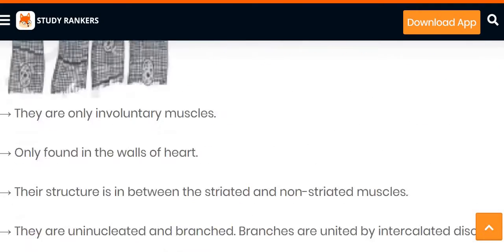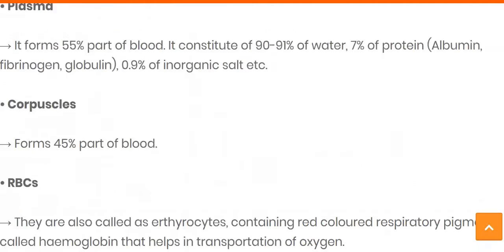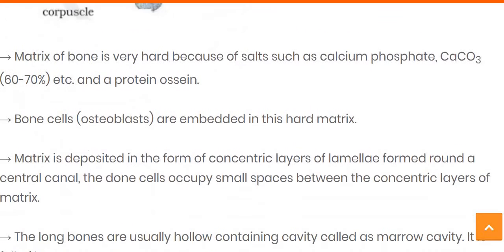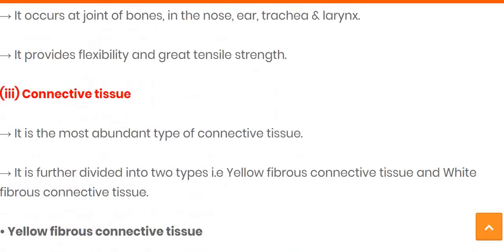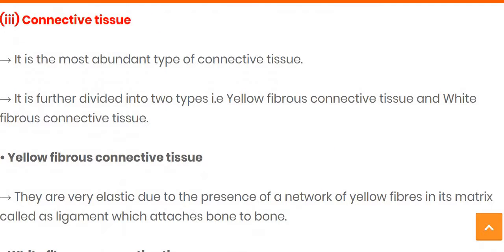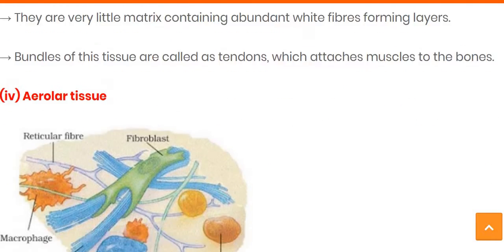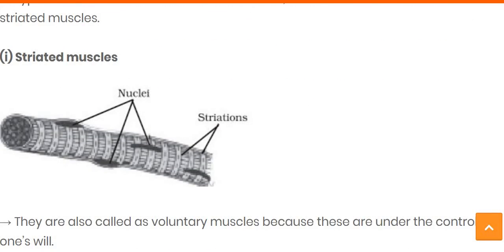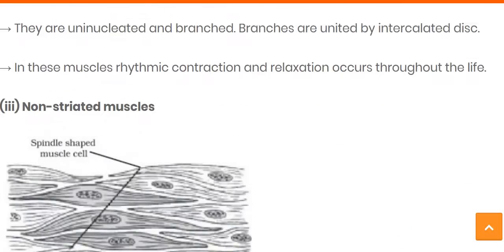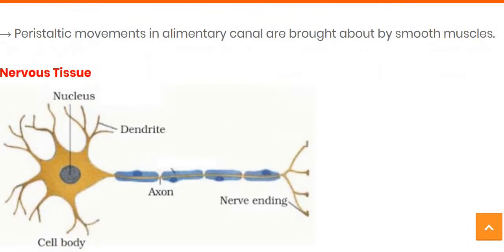Hello students, in the previous video we have seen fluid vascular tissue. Then we discussed the skeletal tissue, in that bone and cartilage. Later on we discussed the connective tissue, in that yellow fiber and white fiber, meaning the ligament and tendon. Then we studied areolar tissue, adipose tissue, and muscular tissue, in that striated muscle, cardiac muscle, and non-striated muscle. Now in this video we will see the nervous tissue.